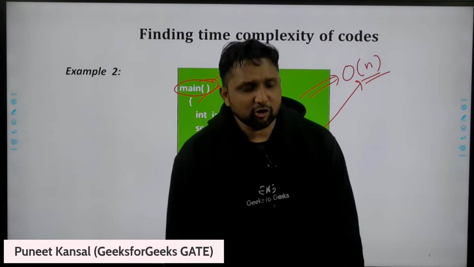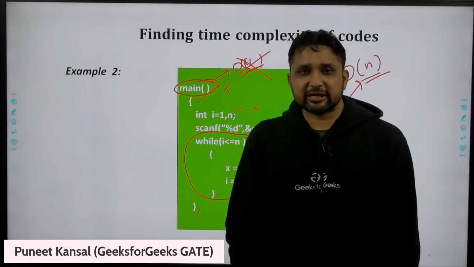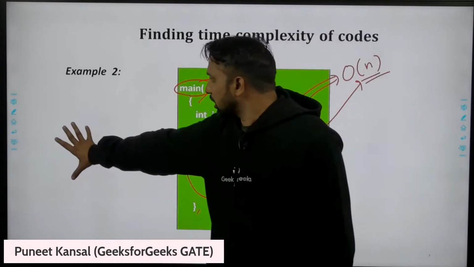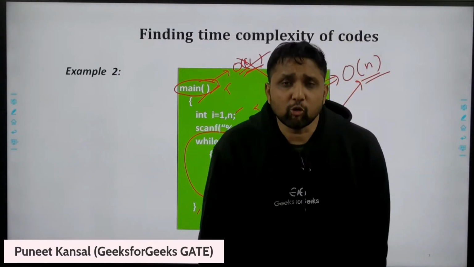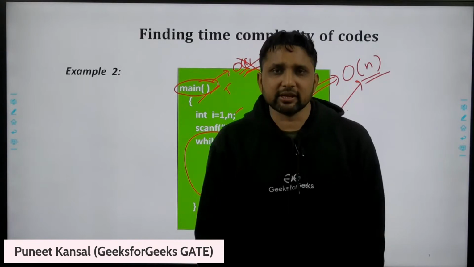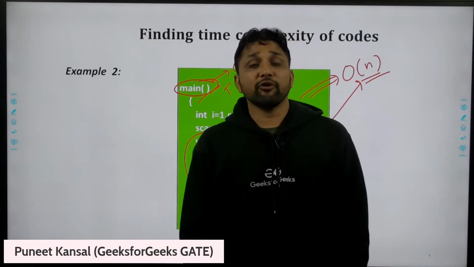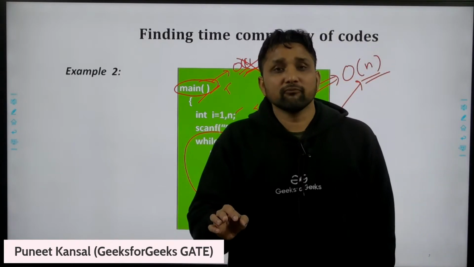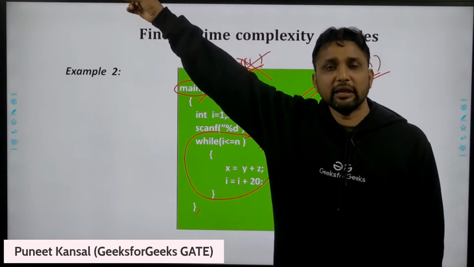Actually, the answer to this question is that you can note down this statement also. I'm not writing it here, but it is a very important statement. Whenever we find the time complexity or space complexity of an algorithm, we find it for very large input.